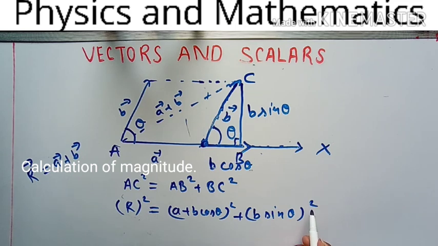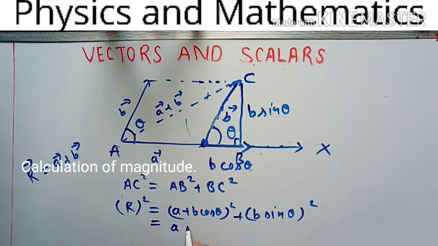Use your copy to solve this. So you will get how much? Open the formula. You will get B square cos square theta, and for this B square sin square theta. When you take B square as common, there will be a factor of cos square theta plus sin square theta, and that will equal 1.